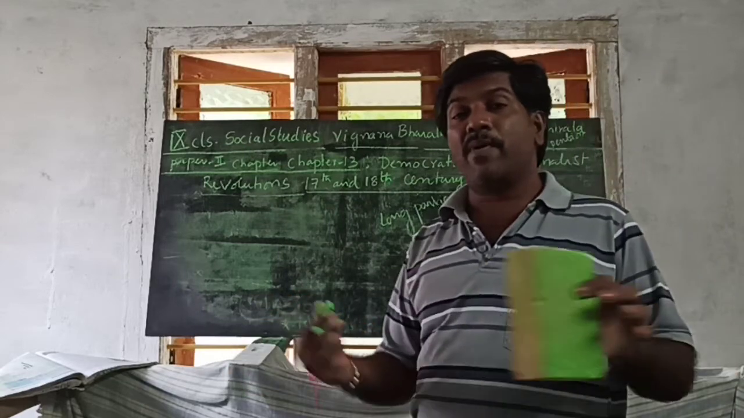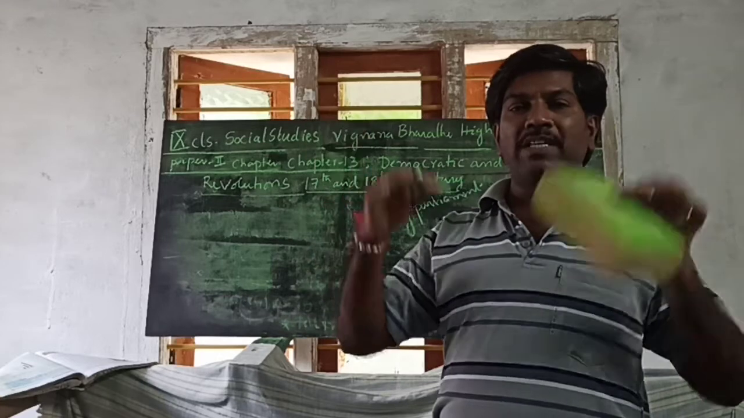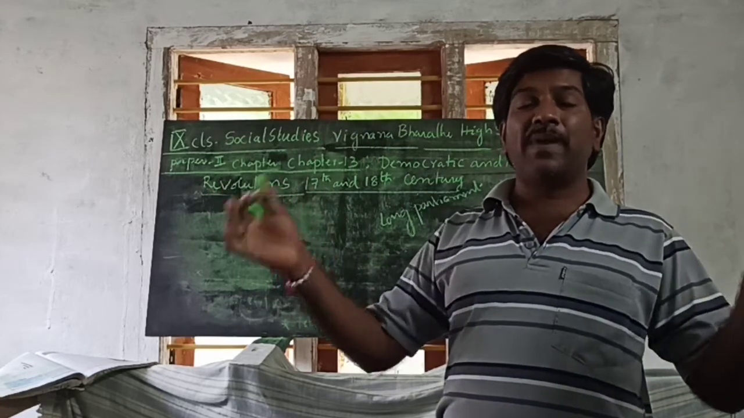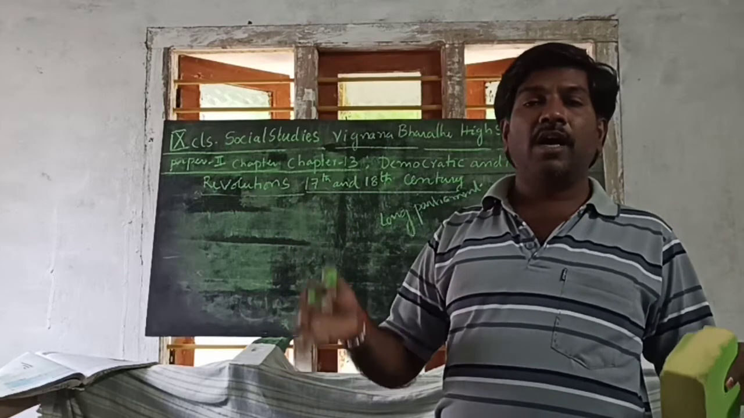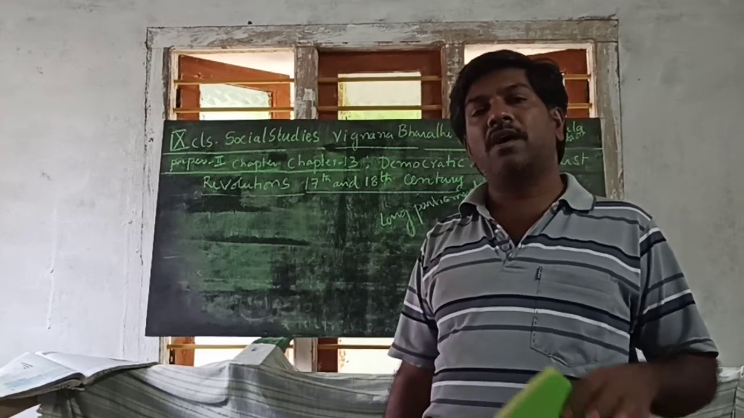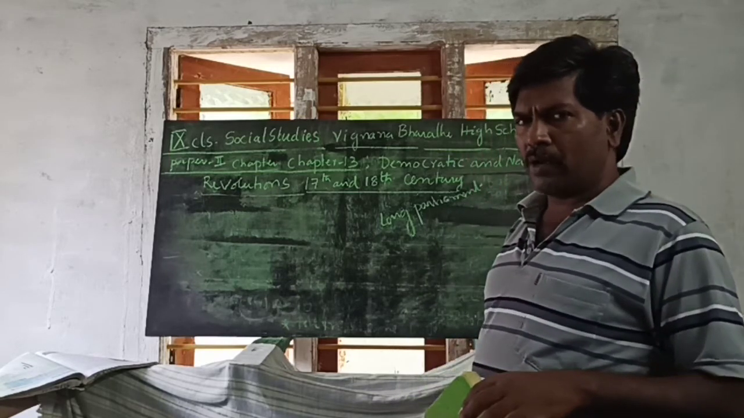Who are the parliament members here? Number 1, landlords. Number 2, merchants. Number 3, big businessmen and industrialists. And the last one is the heavy members and the more members, that is, farmers and the farmers' representatives. So that is the Long Parliament.